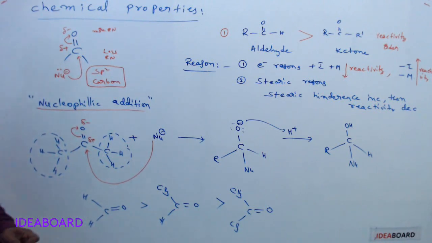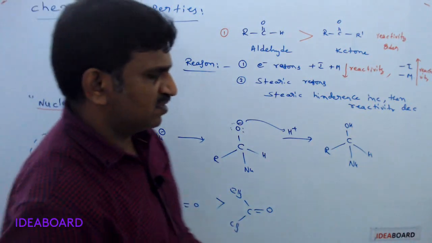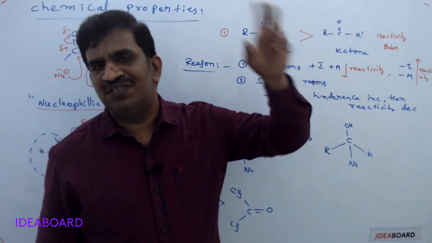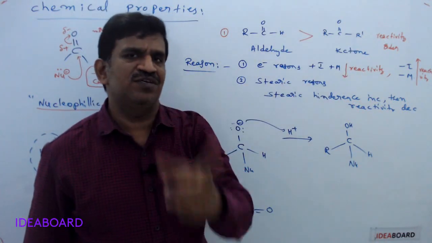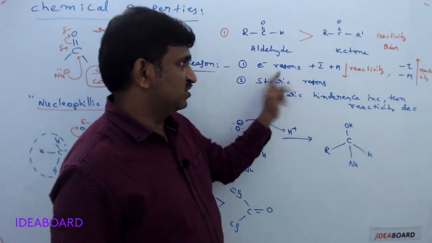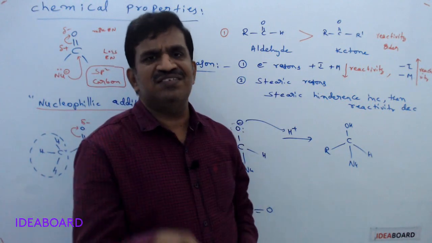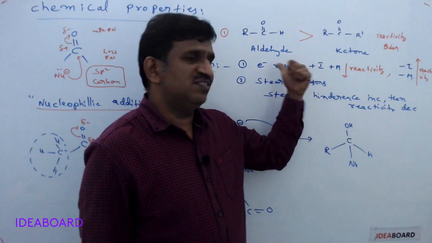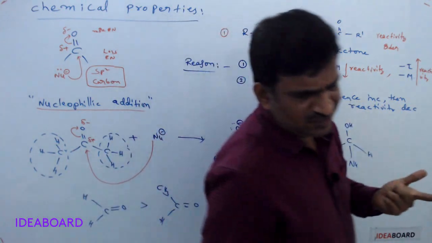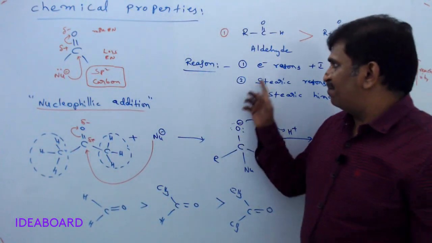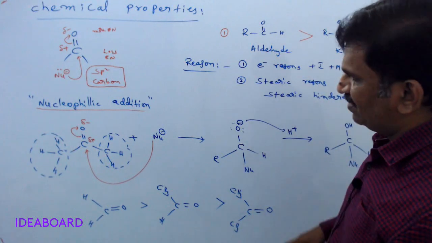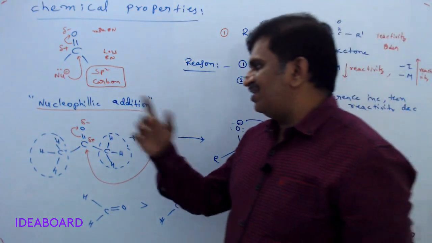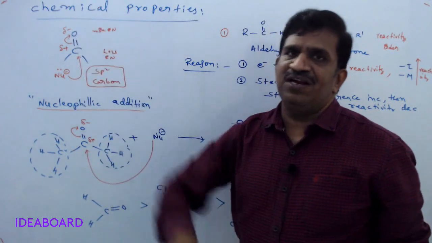Finally, please remember there are two reasons for the reactivity of aldehydes and ketones, in which aldehydes are more reactive than ketones: electronic reasons and steric reasons. Electronic reasons mean that when +I or +M groups like alkyl groups are present, they increase the electron density on the carbon atom.